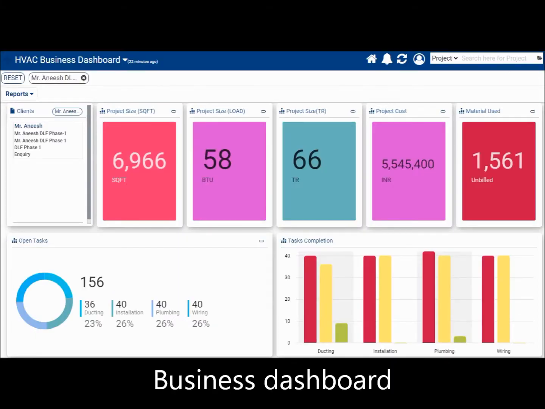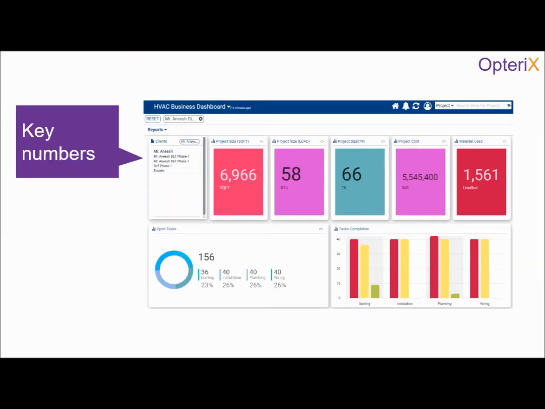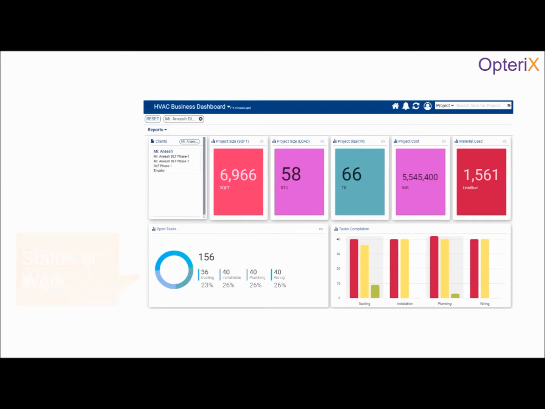This is the main business dashboard. It has been filtered for one customer. The top row presents key numbers such as area, calculated heat load, cost, etc. The second row presents the status of the ongoing work.